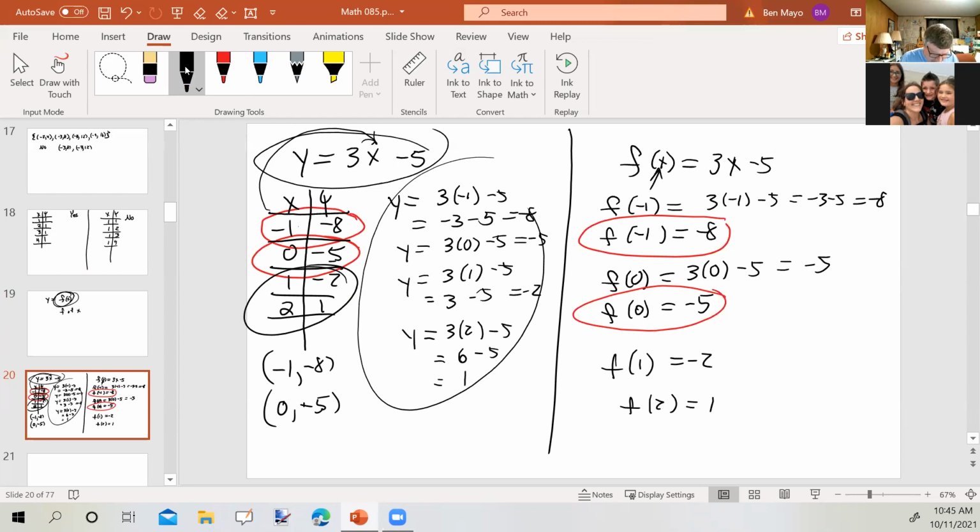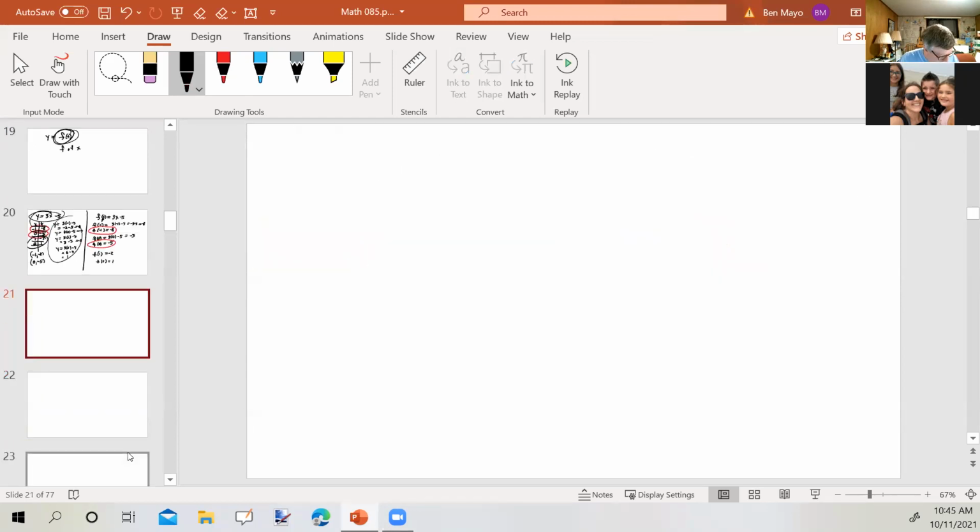All righty. Now, let's say we have the following function. f of x equals 2x minus 3. They want us to find f of 3 and f of -1.